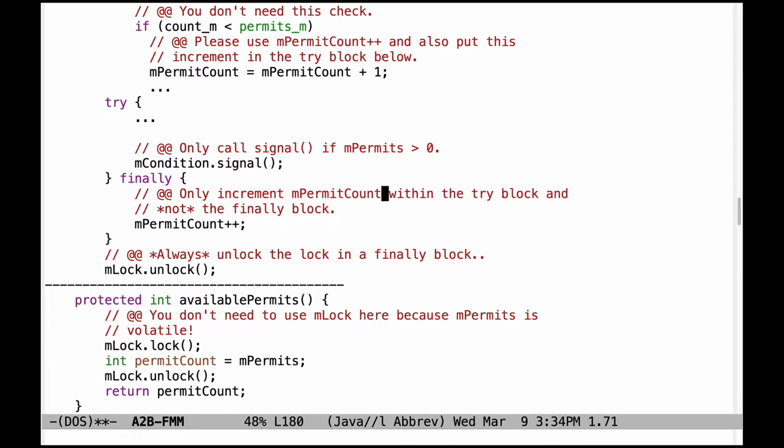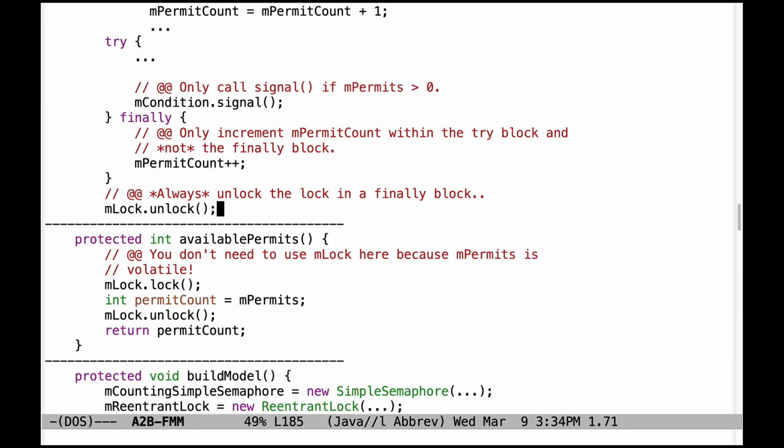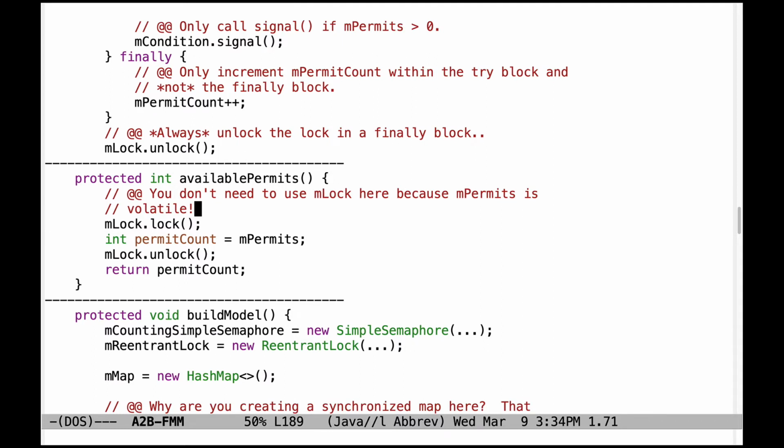So make sure you use the right field here and make sure that you increment this inside the try block, not in the finally block. And again, always unlock the lock in the finally block to avoid problems if exceptions are thrown. Assuming that you properly set mPermits, or mPermitCount, or whatever you call that field, to be volatile, there is no need whatsoever to use lock and unlock, so those should be deleted. That's the whole reason to use volatile.